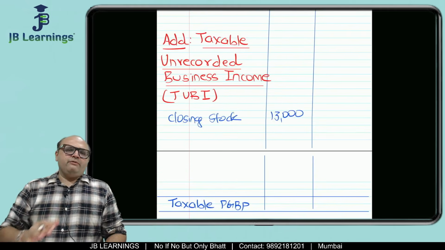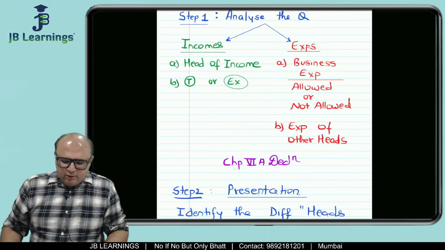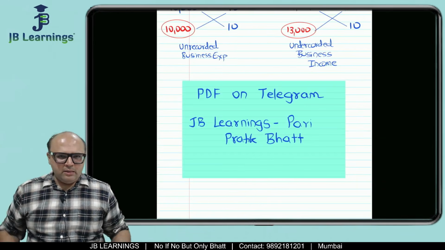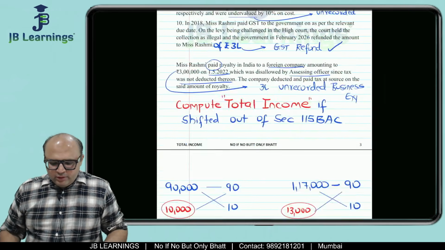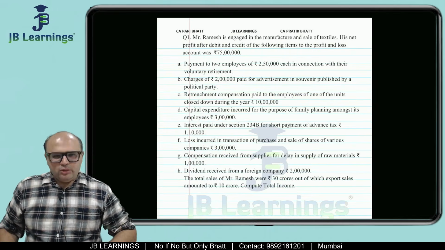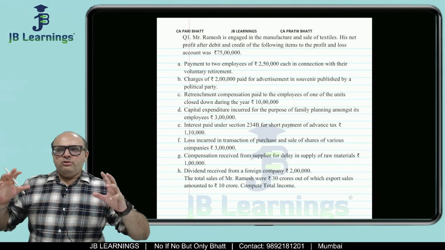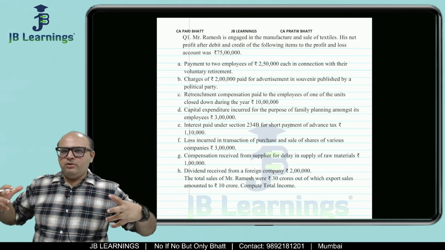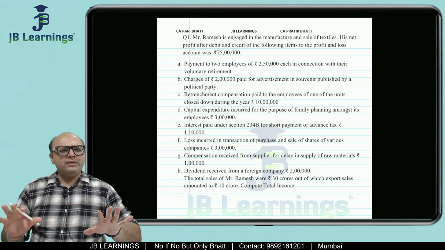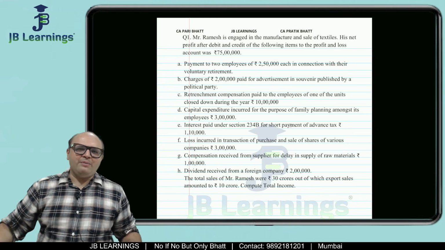So friends, this was my first video on this total income series. Now in this video I obviously had to explain other things also, so that is why we could do only one question. But in my next video, we will complete our question 1 as well as question 2. And in question 1, question 2 also, I am planning my level best to keep some tricky adjustments. So along with your paragraph practice, you will also be able to practice some good tricky adjustments. No new concepts, no new theory, but good tricky adjustments. All right. No if, no but, only but.